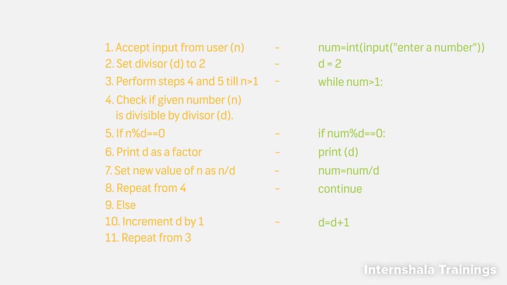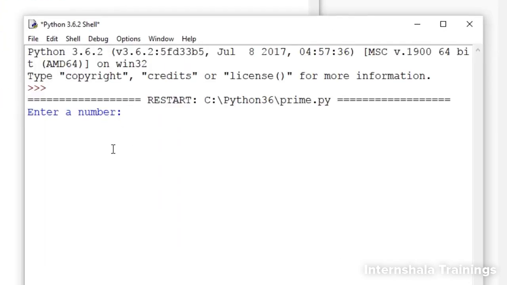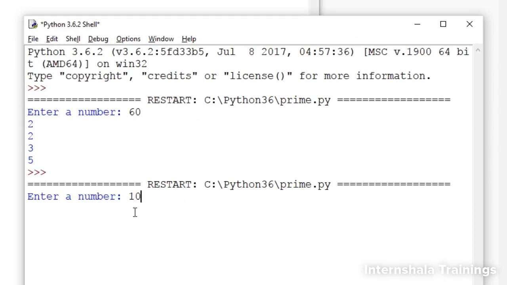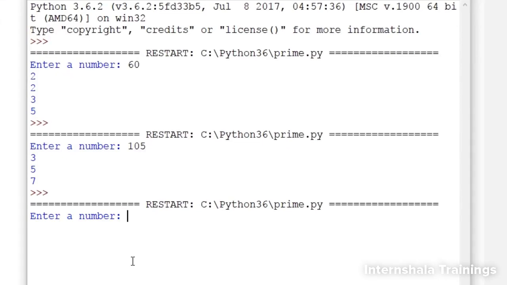And here's the Python program that will perform these steps. Study closely how each step has been converted into a Python statement. Finally, let's run this program in idle and check it out. Let's try with 60 first. One more time with 105. And finally, let's try with 90. So hope you are now clear about using continue.